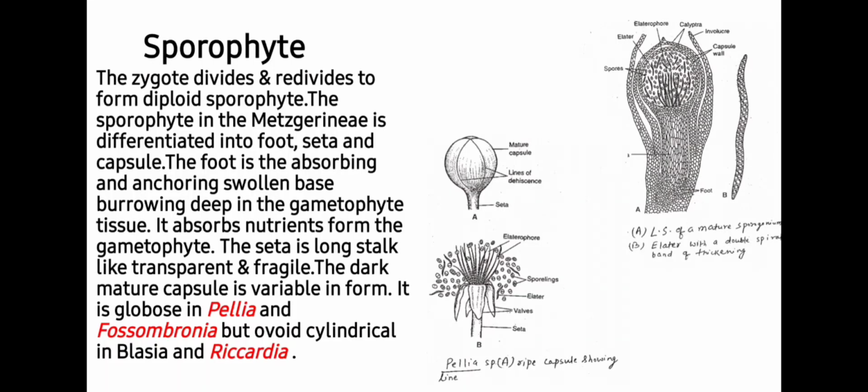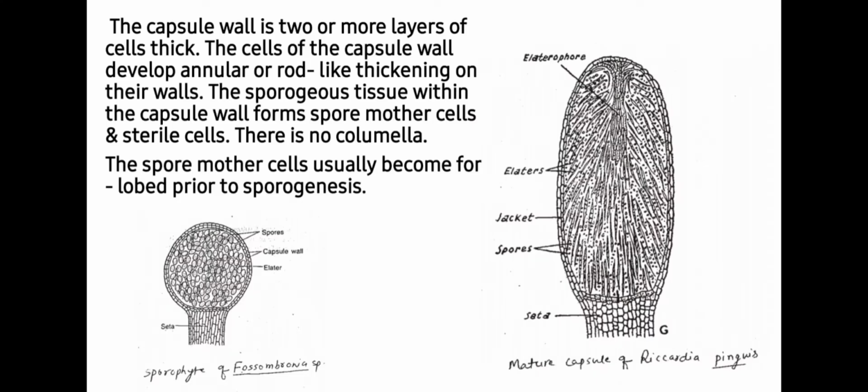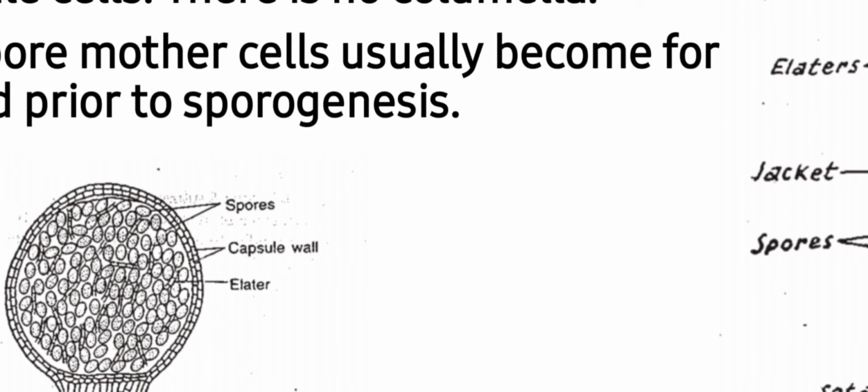Here is the internal structure of the sporophyte. The capsule wall is two or more layers of thick cells. The cells of the capsule wall develop annular or rod-like thickenings on the walls for the dispersal of the spores. The sporogenous tissue within the capsule wall forms spore mother cells and sterile cells. There is no columella. The spore mother cell usually becomes four-lobed prior to sporogenesis.